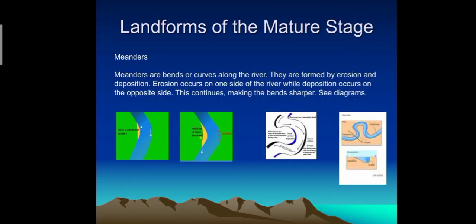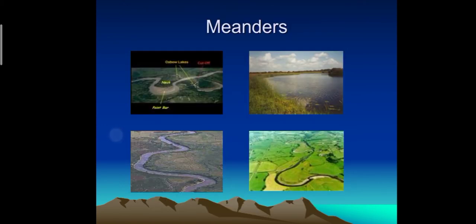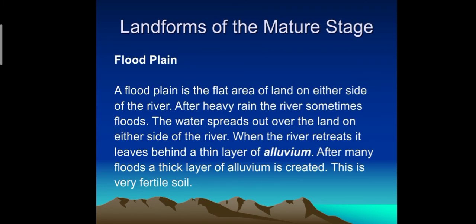Landforms of the mature stage, how the land forms. See the development of a meander: faster flow on the outer bank, slower flow on the inner bank. See how the land forms? And what about the floodplain?